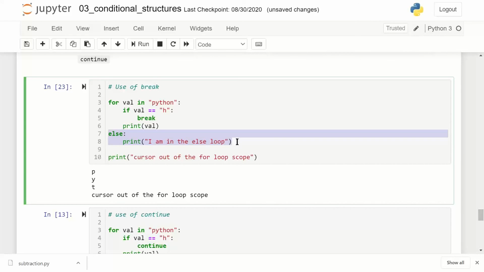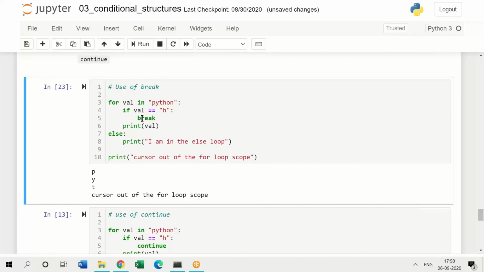But here, else can be used only when all iterations are successfully completed. If all of a sudden there is a break, the else part of the while loop or the for loop does not get executed. So just try this for loop with an else and a break.